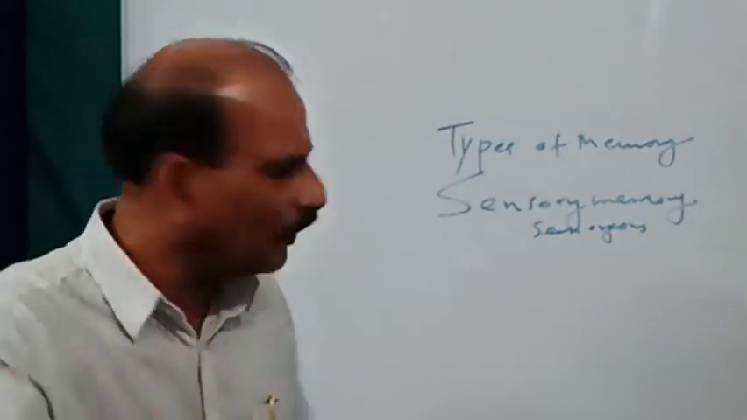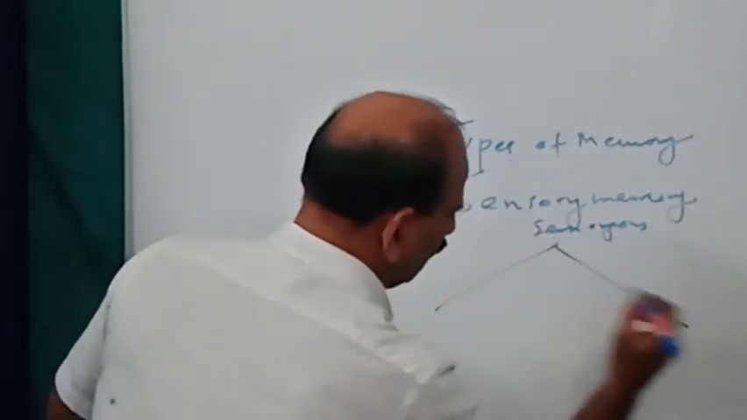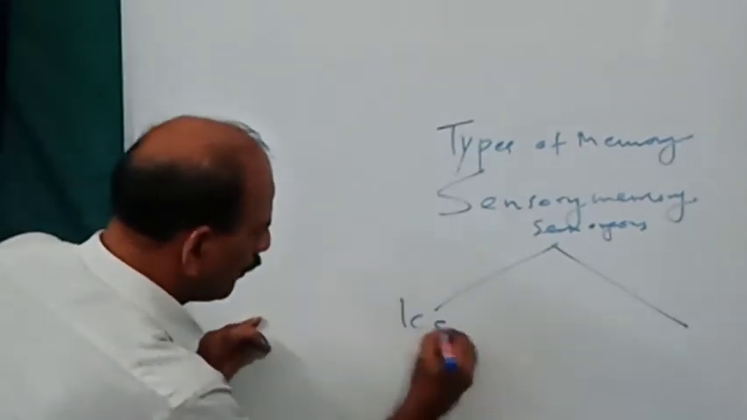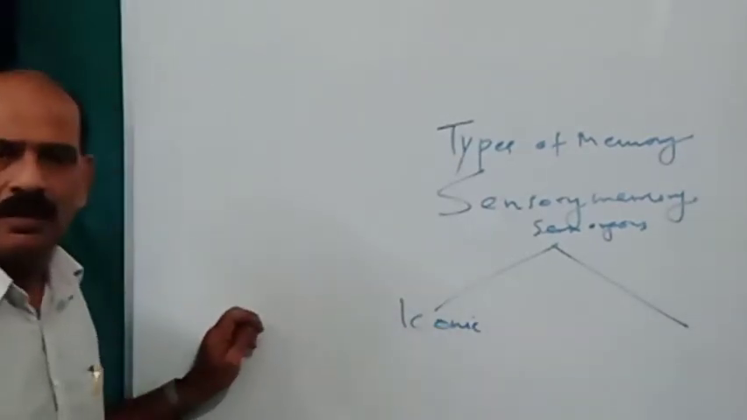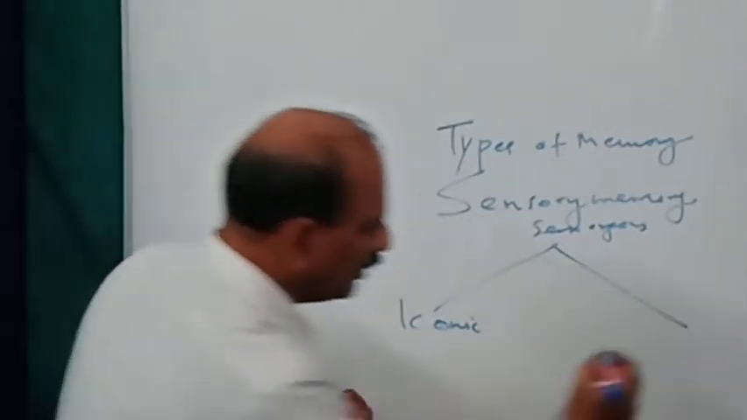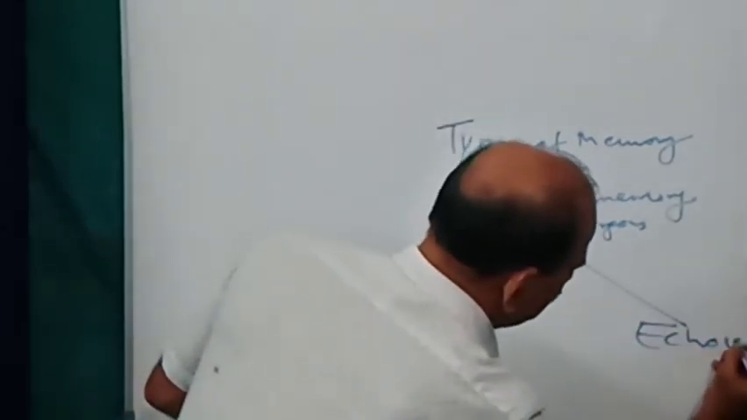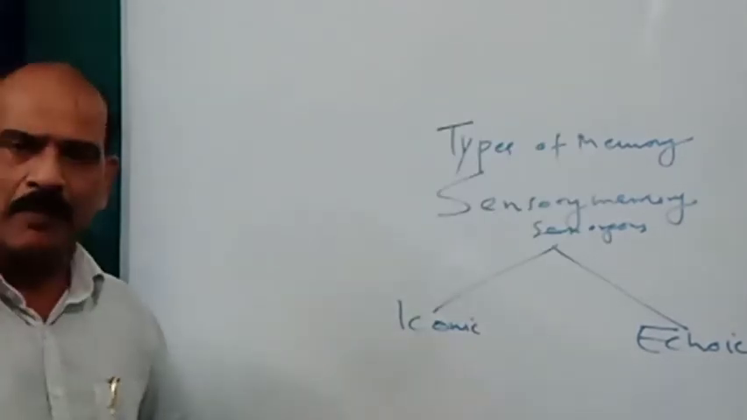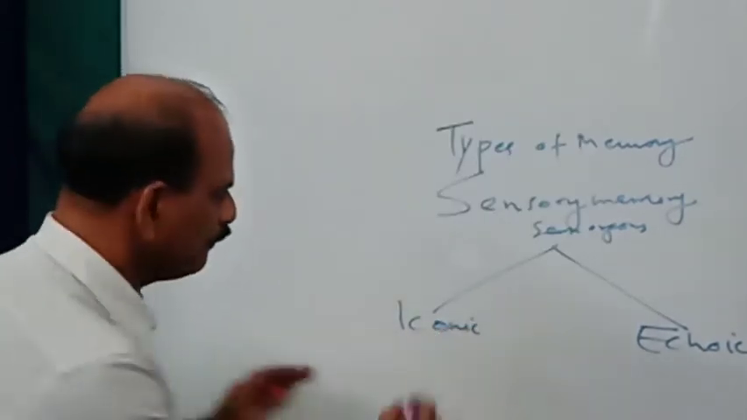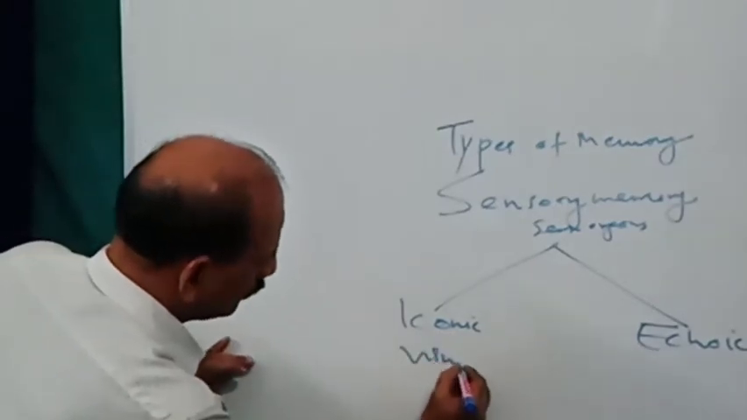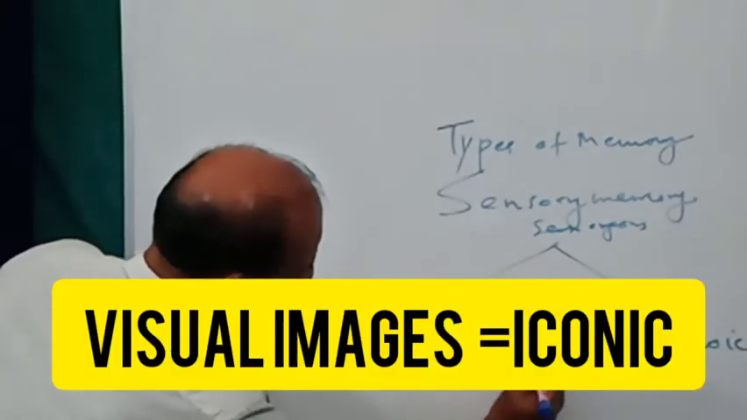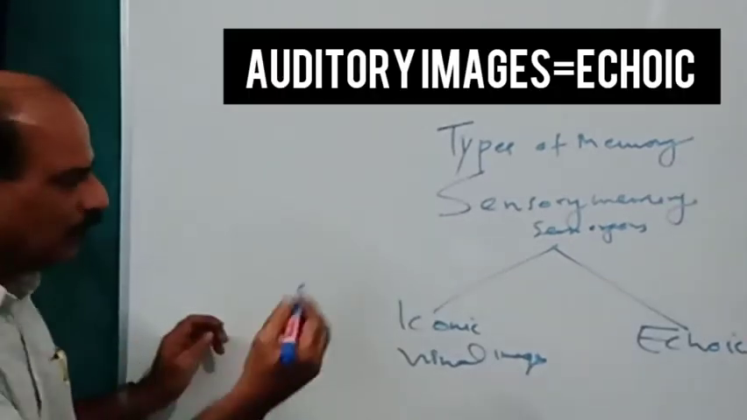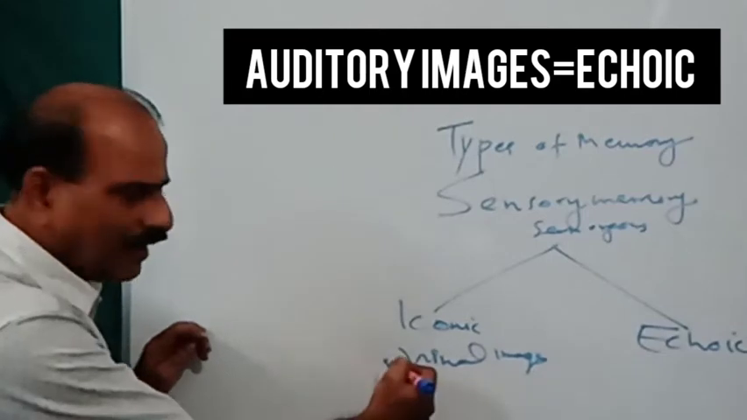Basically, that can be classified into two categories. There are two types of sensory memory. They are iconic memory and echoic memory. Then what do you mean by iconic memory? Holding of visual images in our memory is known as iconic memory.